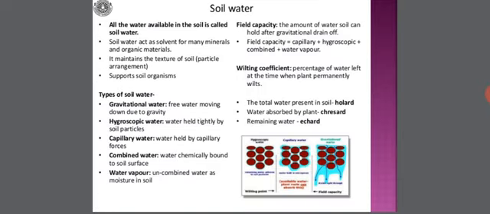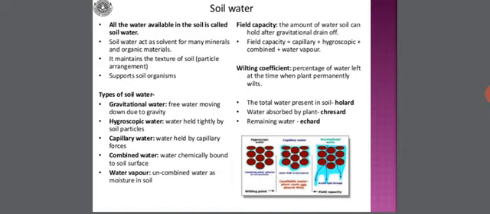Now about soil water. Students, you must have heard about the different aspects of soil water. All the water that is available in the soil is called soil water. Soil water acts as solvent for many minerals and organic materials. It maintains the texture of the soil and it supports soil organisms. And there are following types of soil water can be seen, like gravitational water, hygroscopic water, capillary water, combined water, water vapor. So these are the different types of soil water.